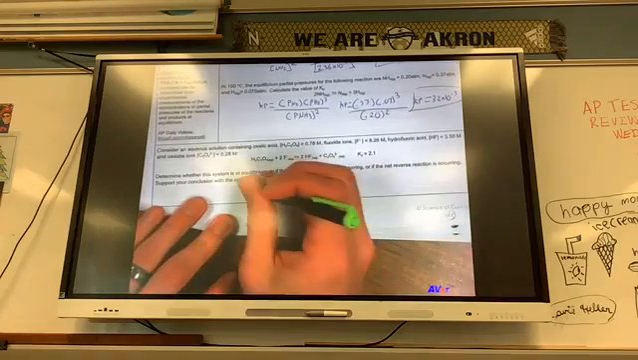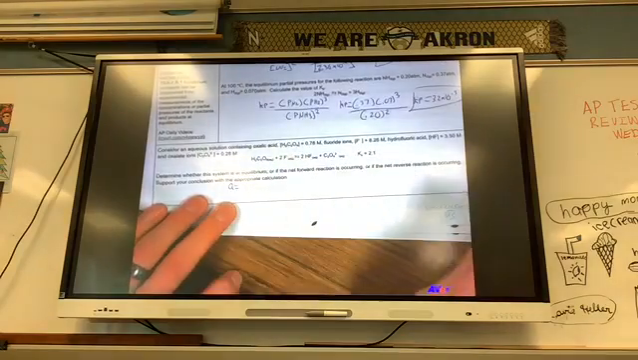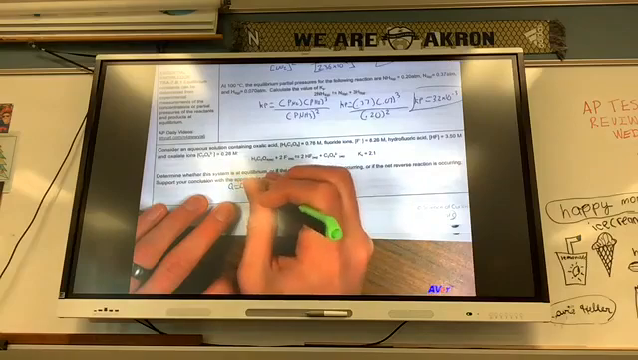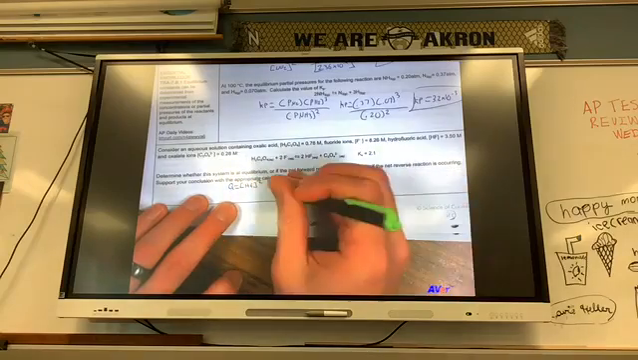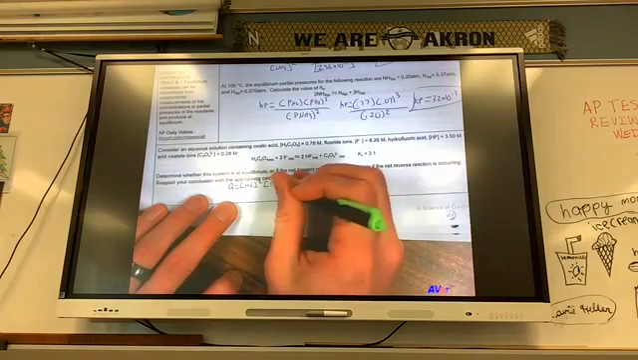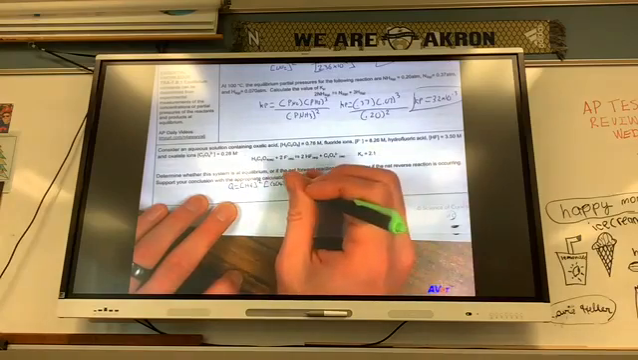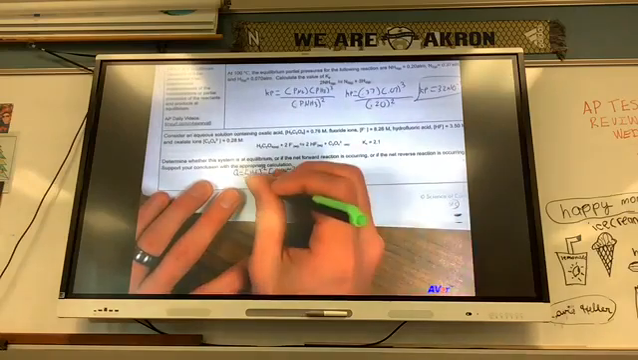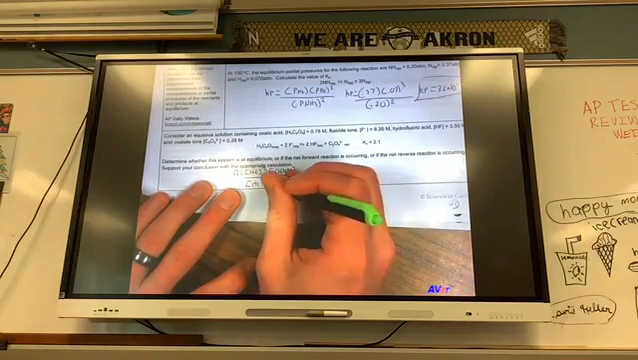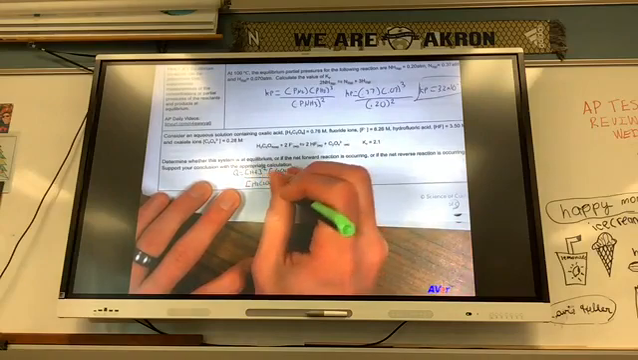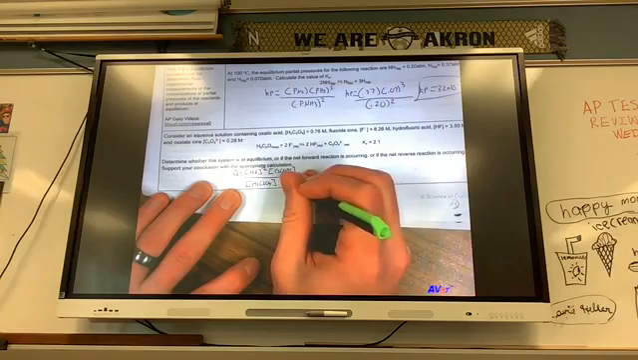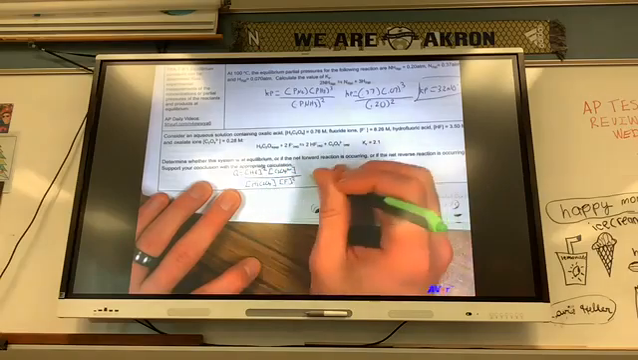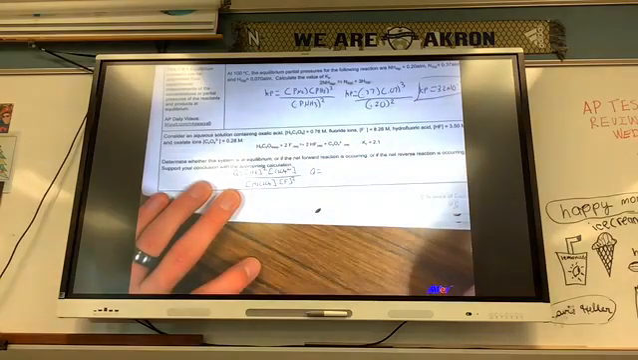So here we go. Q is going to equal my concentration of HF squared times the concentration of C2O4 2-, divided by the concentration of, this isn't acetic acid, it's H2C2O4, times F squared. Sub in everything I got.